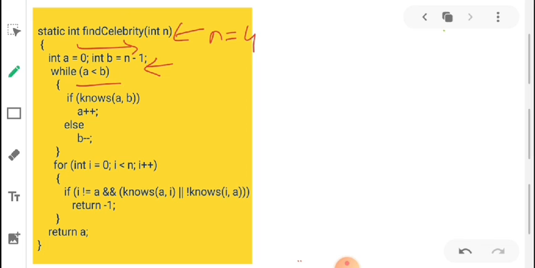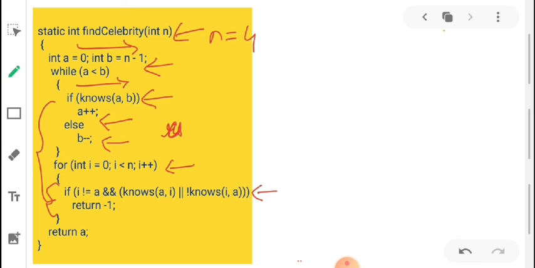We'll check this condition until A is less than B. We'll check A and B: if A knows B, we'll do A plus plus, and if not, we'll do B minus minus. Then after this we'll take A as a potential candidate and analyze all other cells using this logic.